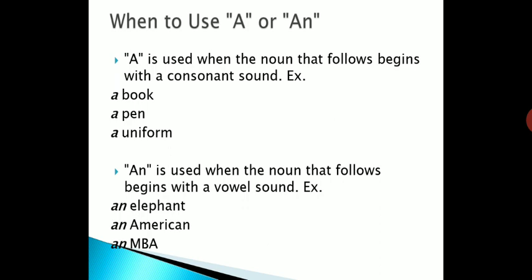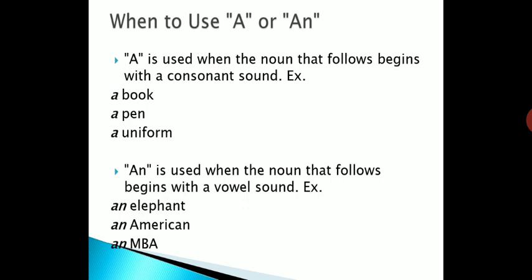That's why we have used a here. Remember why we have used it? Because the first sound is Y plus U, and Y is a consonant. That's why I'm telling you, sound matters, not letters.